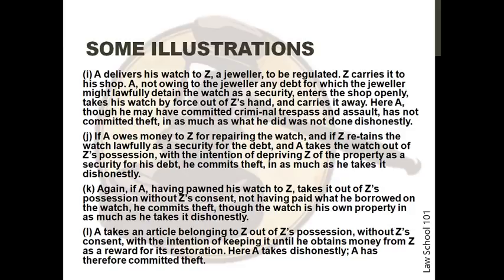In the next situation, if A owes any money to Z for repairing the watch, and if Z retains the watch lawfully as a security for the debt, and A takes the watch out of Z's possession with the intention of depriving Z of the property as a security for his debt, he commits theft, inasmuch as he takes it dishonestly. In the next situation, if A, having pawned his watch to Z, takes it out of Z's possession without Z's consent, not having paid what he borrowed on the watch, he commits theft, though the watch is his own property, inasmuch as he takes it dishonestly.